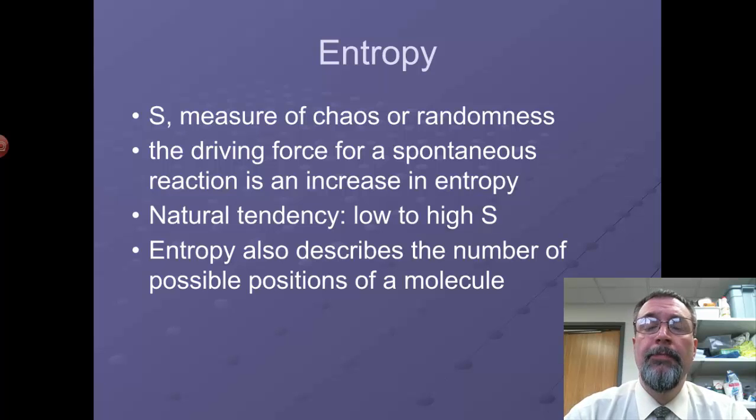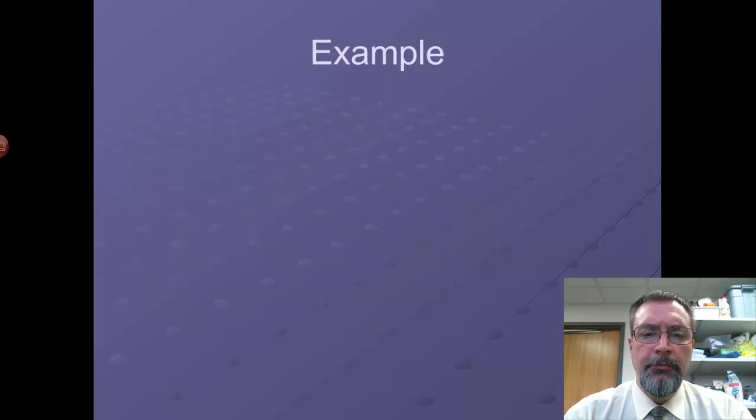You go to a liquid, and then the particle can move a little bit, and it can occupy several positions. That's more entropy. And a gas has an innumerable number more positions to occupy. So there's a lot of entropy in a gas. And if you think of it in terms of randomness or disorder, that makes sense. Solids are very ordered, liquids less ordered, gas is extremely chaotic. So that's the general idea behind entropy and how entropy works.